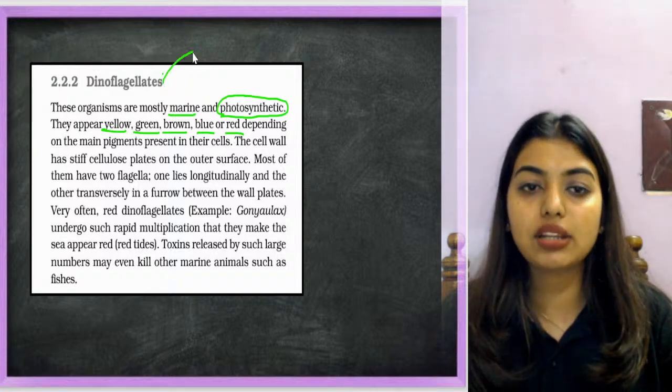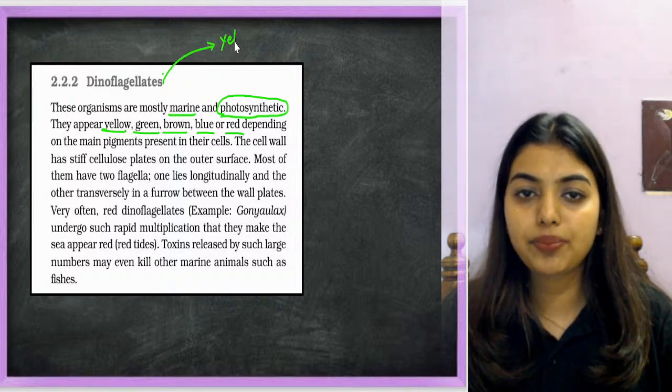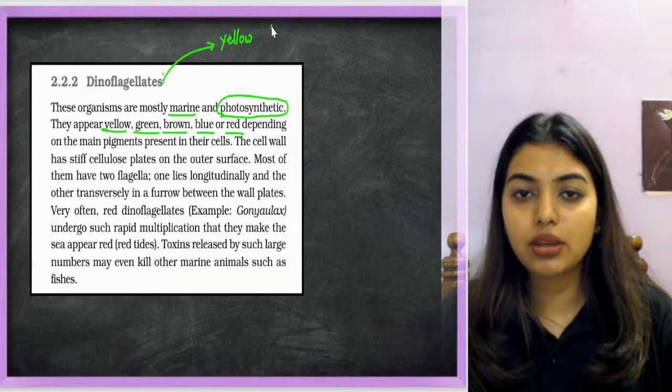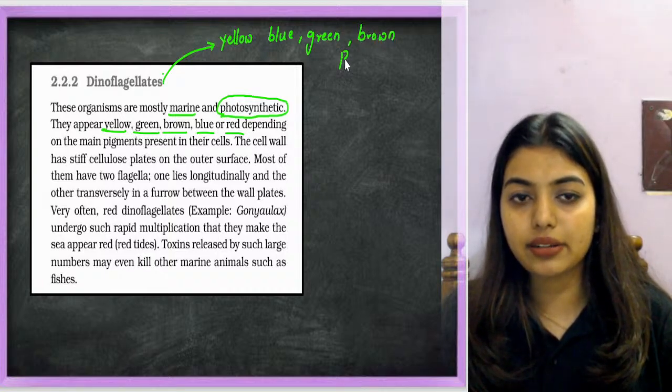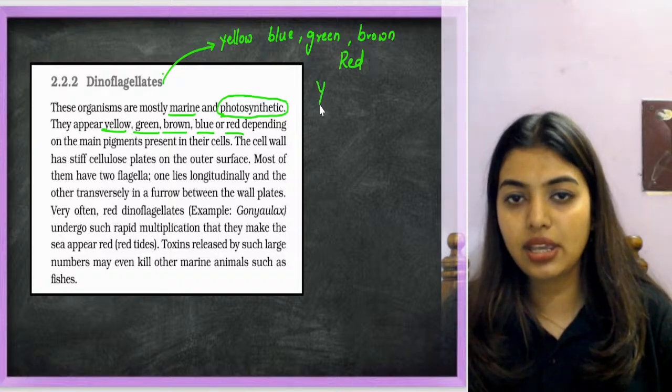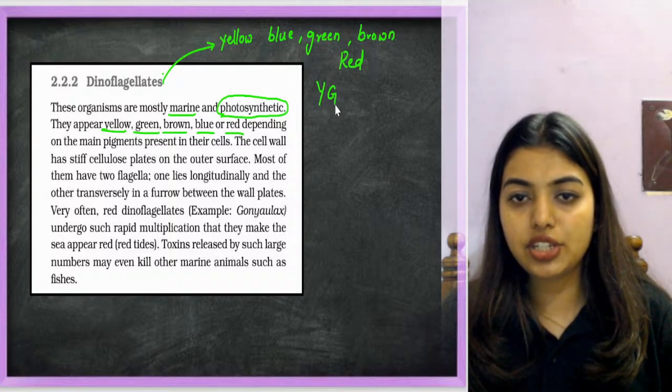My god, how many colors do they appear in? Yellow, okay, blue, green, brown, red. Five colors, okay. Y, G, B, B, R.